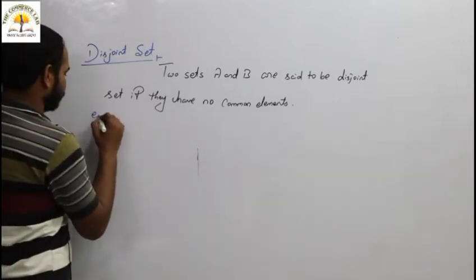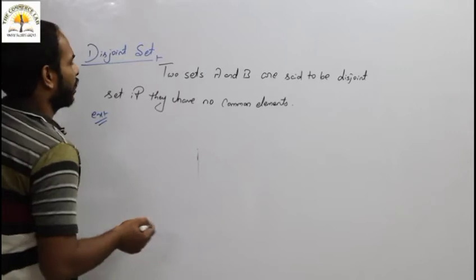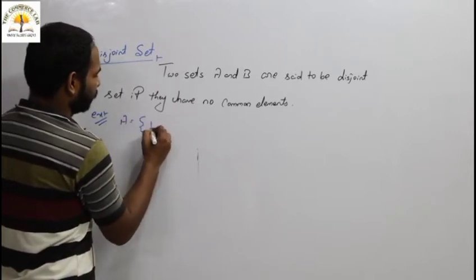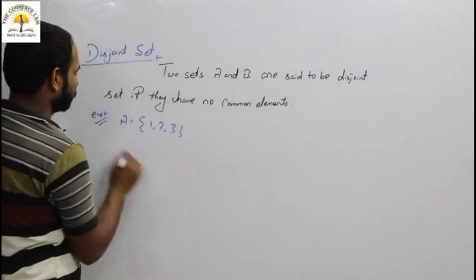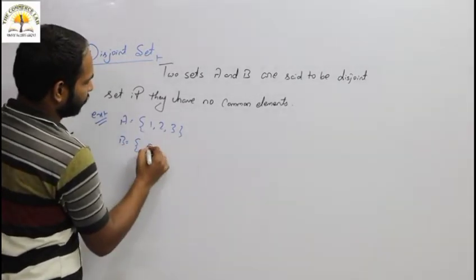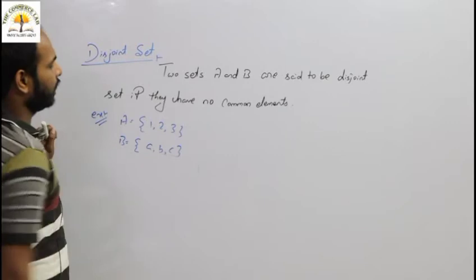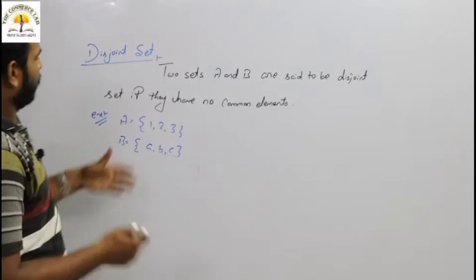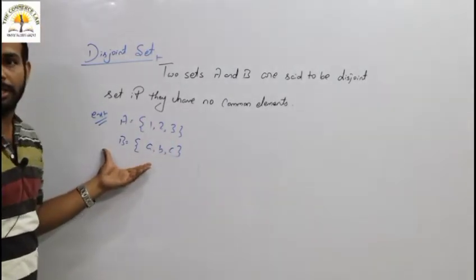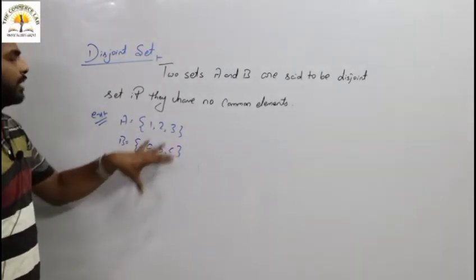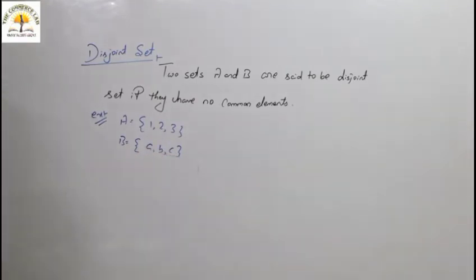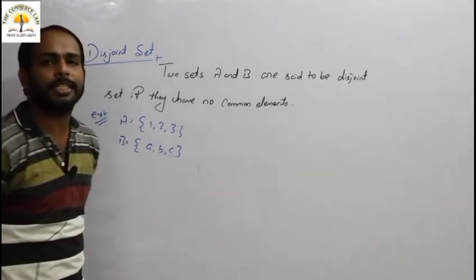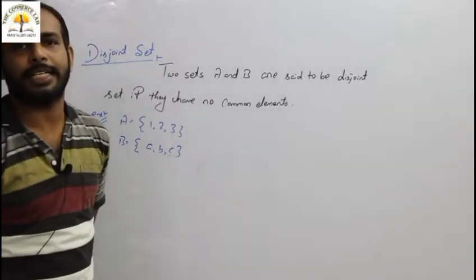For example, let set A be equal to {1, 2, 3} and set B be equal to {a, b, c}. Then A and B are said to be disjoint because no common elements are there between A and B. That's why A and B are known as disjoint sets.